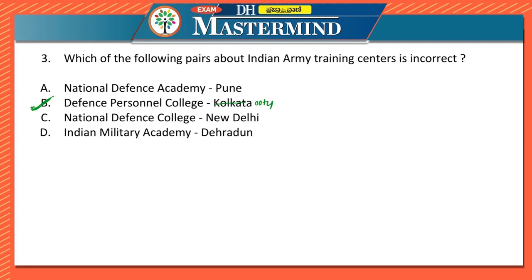Some of the important training centers are NDA, the National Defense Academy, which is in Pune. This is correct. Then there is Defense Personnel College, in Wellington, near Ooty.